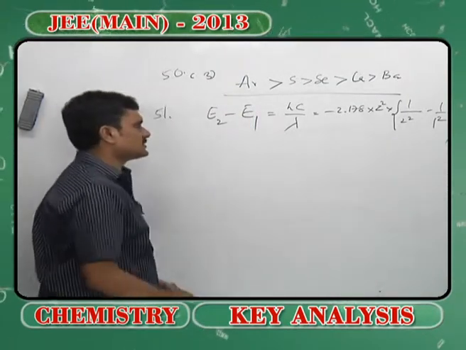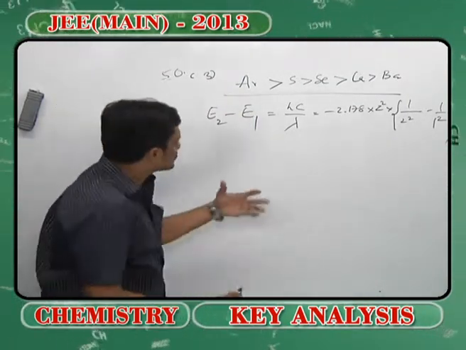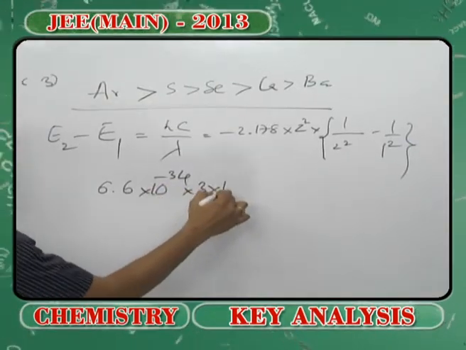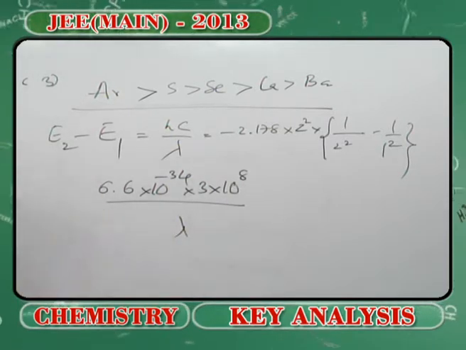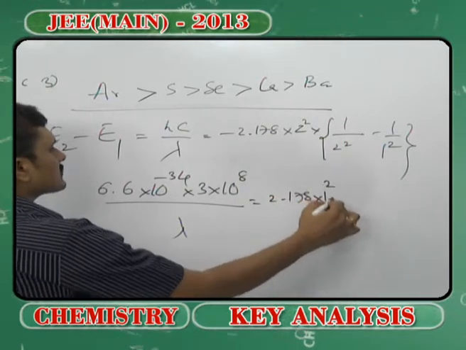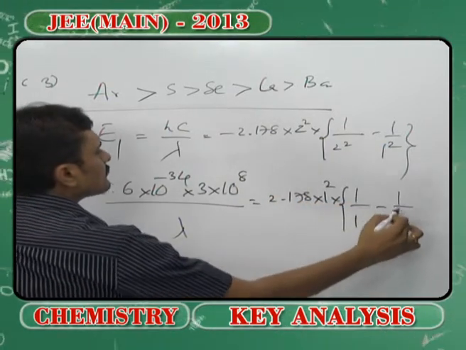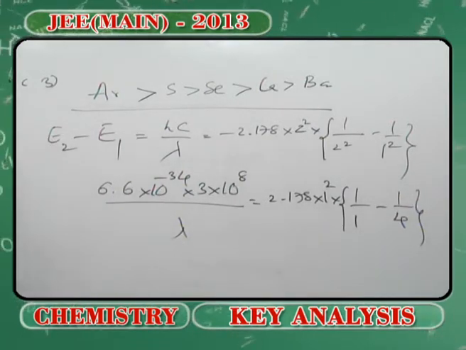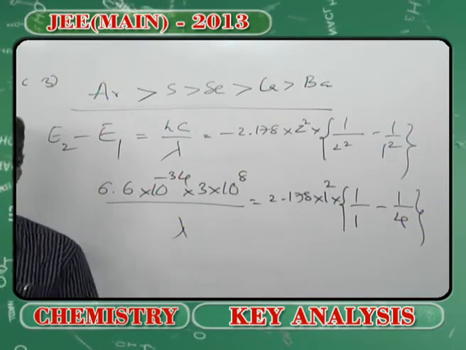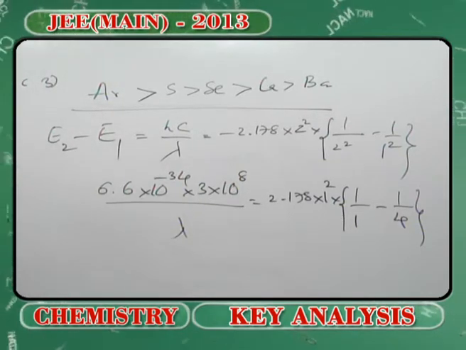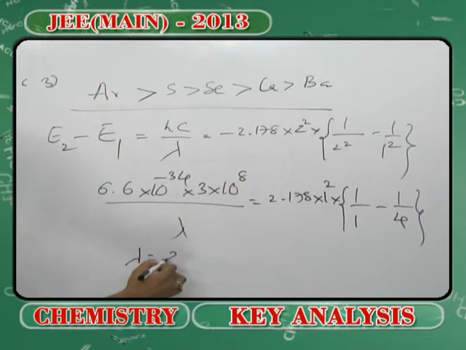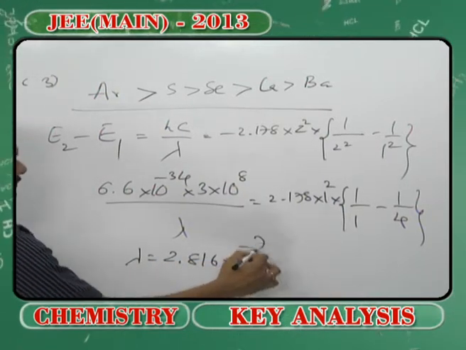When I substitute this equation, when I substitute the value of h, if I am calculating in joules, then the light velocity, I am anticipating to calculate the lambda, and you have been given that it is a hydrogen atom. Hence, when I square that, I will be getting those values, and lambda after your calculations happens to be somewhere around 816 into 10 to the power minus 7.